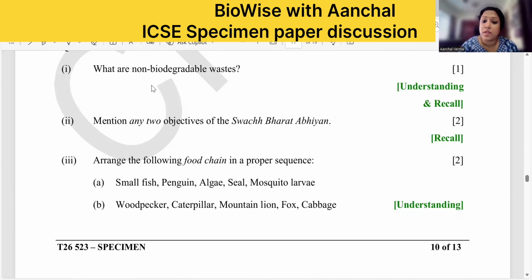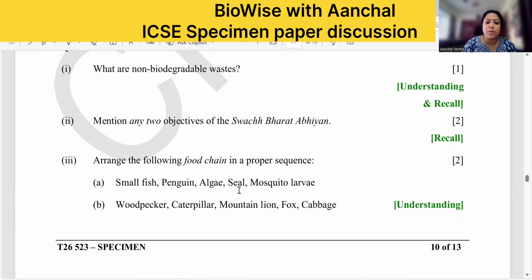Name two objectives of Swachh Bharat Abhiyan. So this I have been telling since a long time. In Swachh Bharat Abhiyan, the first is Swachh, that is keep your surrounding clean, your society clean, your community clean. And the other one is ODF, that is Open Defecation Free India, with provision for toilets and latrines in places where open defecation is completely stopped. So you have to write to eliminate open defecation and to keep your surroundings clean. These are the two objectives of Swachh Bharat Abhiyan.